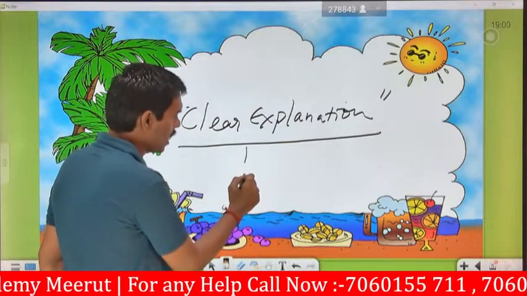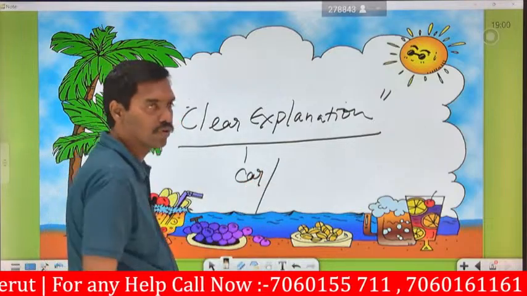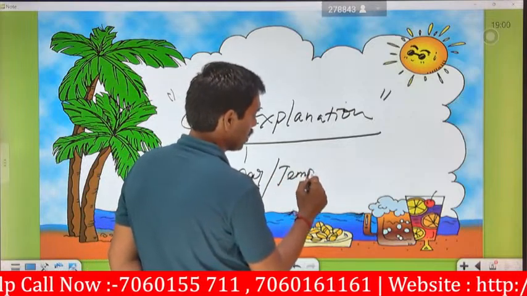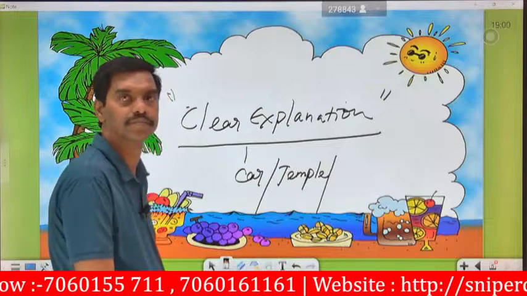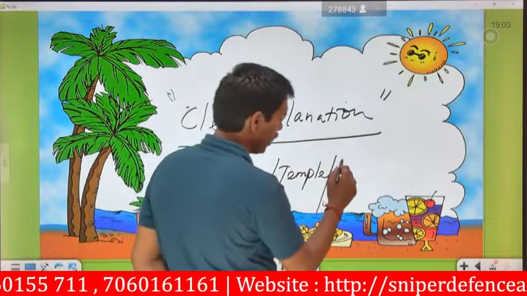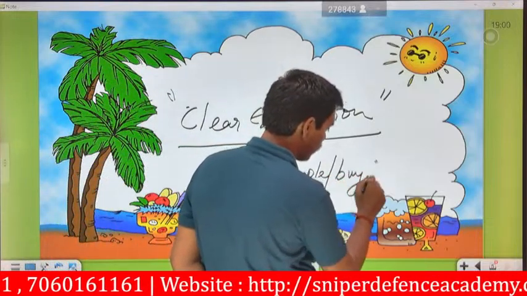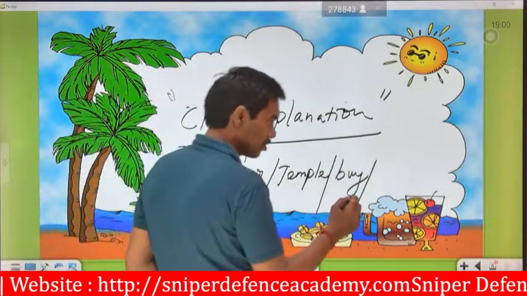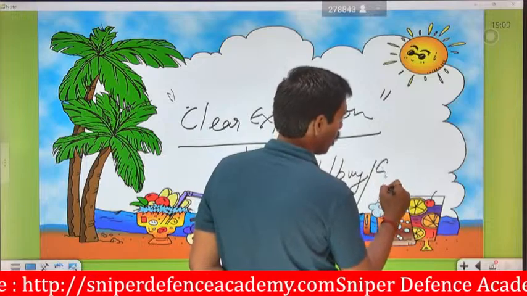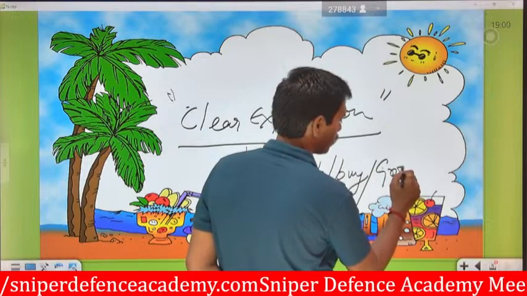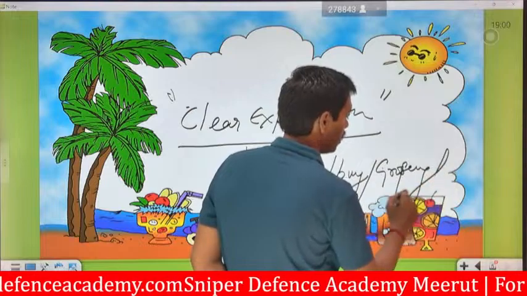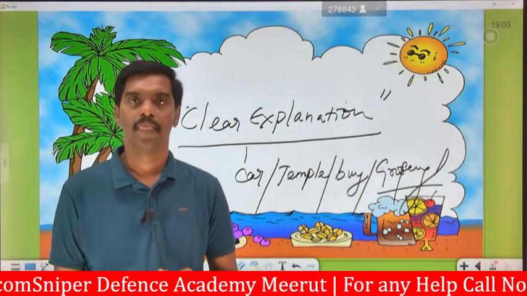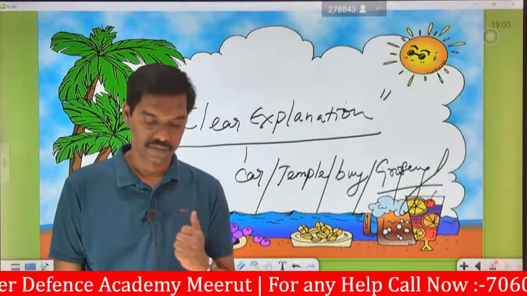If you are going to buy a car, you have to say why you are going to buy a car. If you are going to the temple, you have to say why. If you are going to buy a pen, you have to say the reason for buying the pen. If you are going to the grocery shop, you say why you are going to buy this grocery thing. For each and everything there is a necessity, and that is said to be clear explanation.